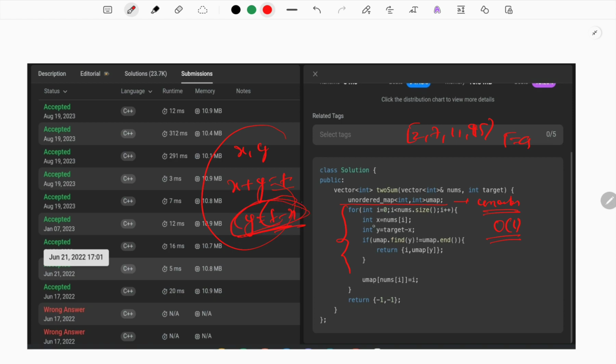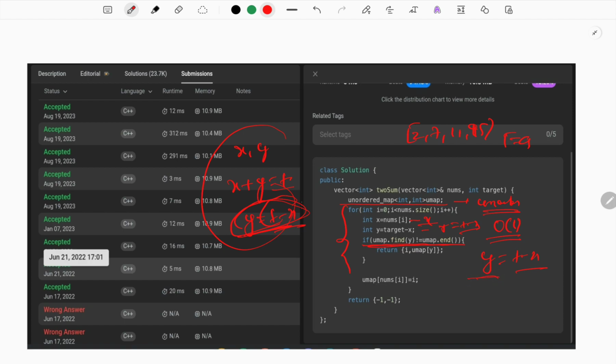You can see here that first we are calculating the x value, and here we are finding y, which means t minus x. Now we check whether this y already exists in our map or not.